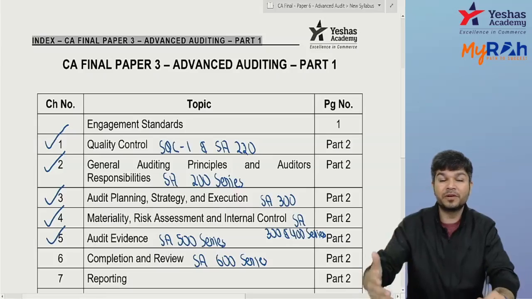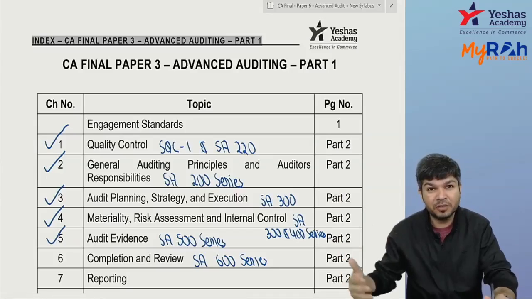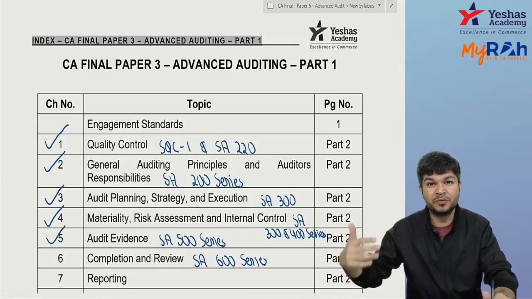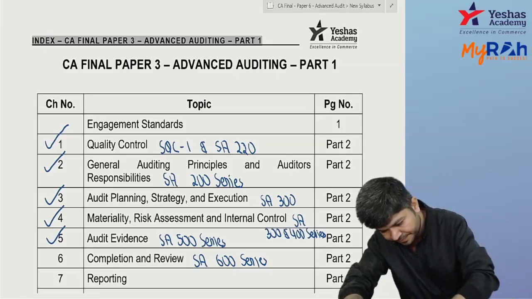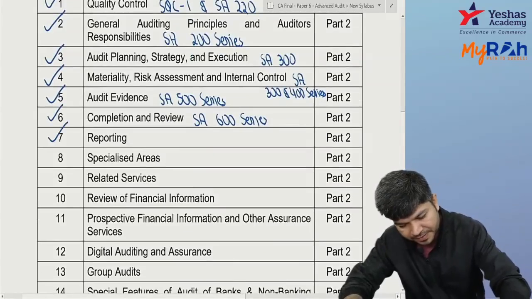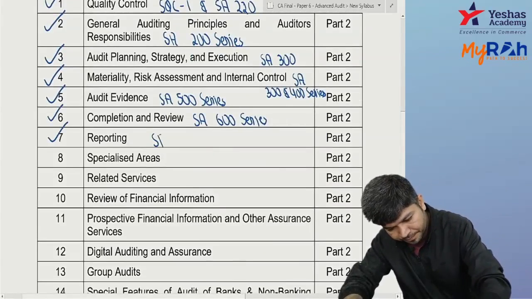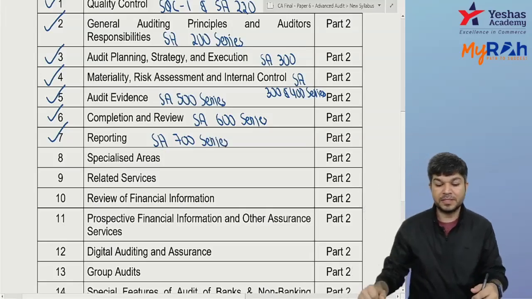You use the work of an internal auditor. So when you use the work of a branch auditor, expert, internal auditor, how do you do it? So that's basically your 600 series. Reporting is your 700 series.